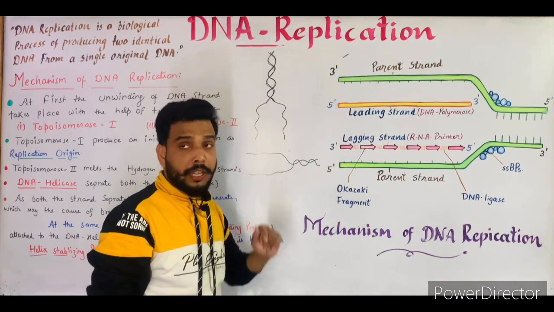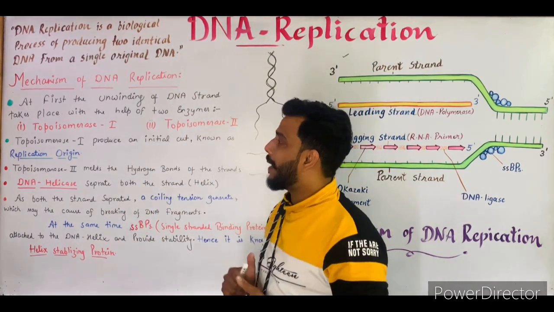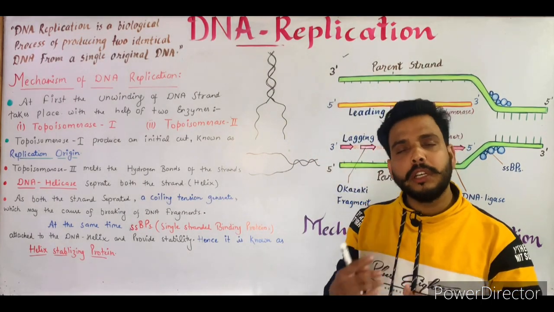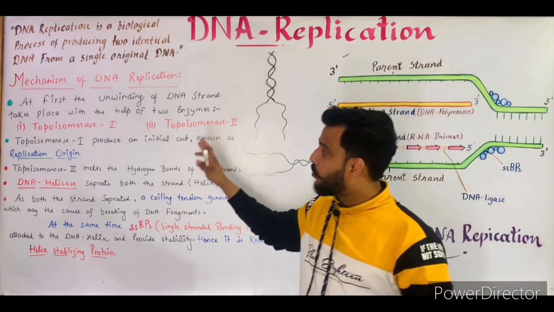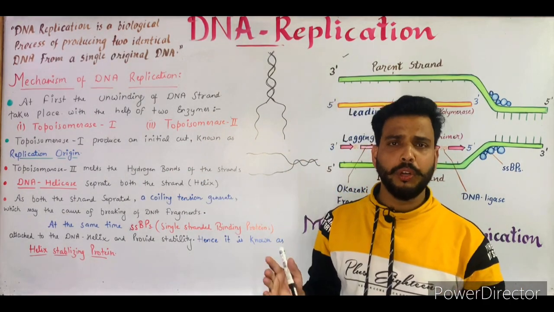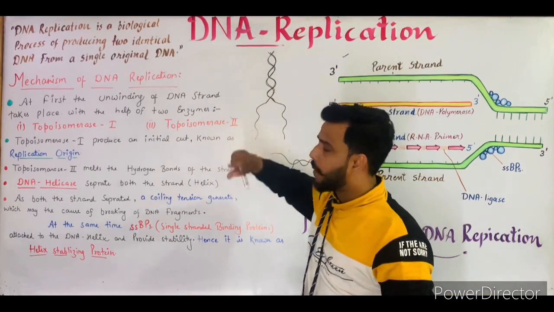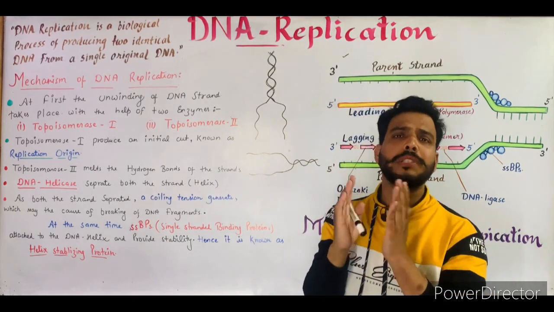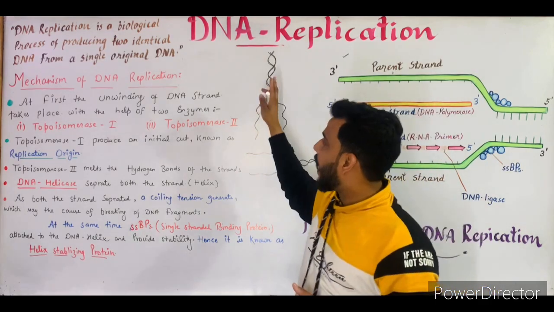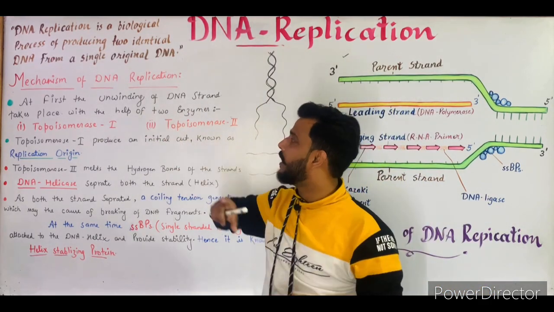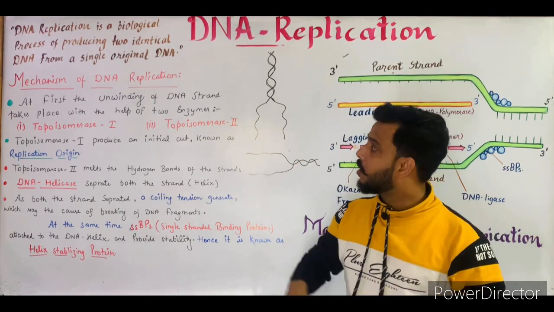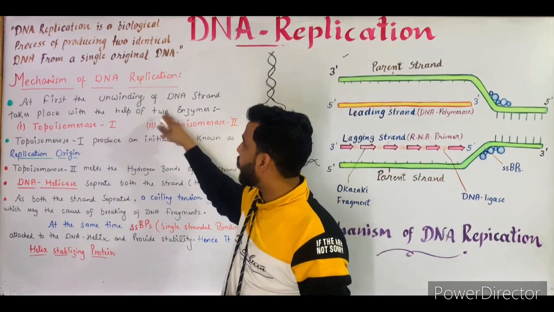So there are some important points about the mechanism of DNA replication. The first one is how the DNA replication takes place. At first, the unwinding of the DNA strand takes place. So first of all, both the DNA strands become unwound. They are closely attached with each other with the help of hydrogen bonds, we all know. In this process, there are two enzymes that help.